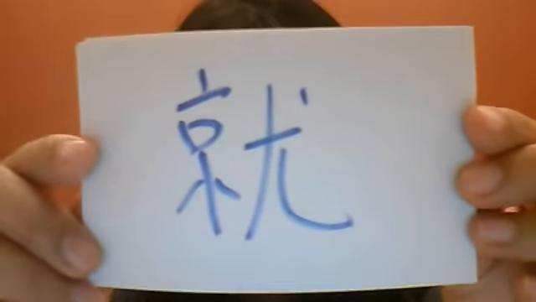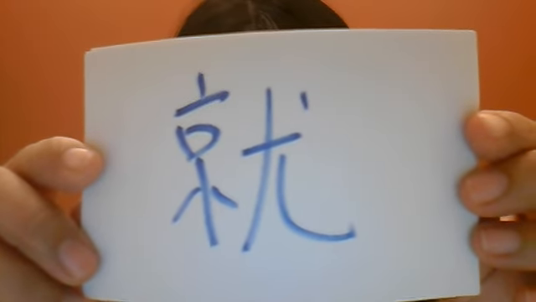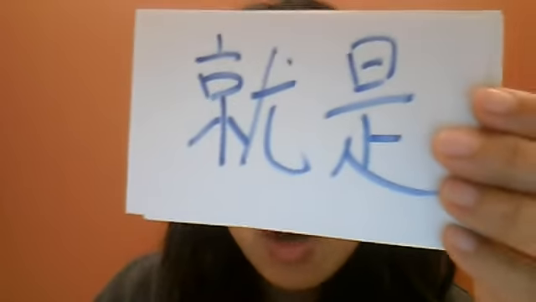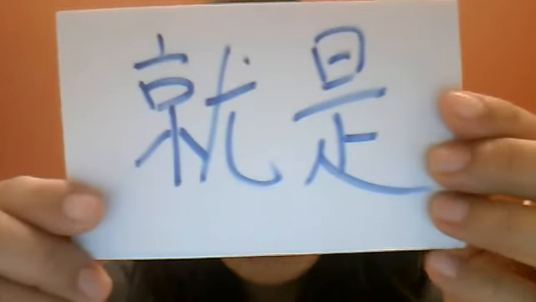The next character is 就. Now, 就 is really hard to explain because there's no real English equivalent. The word that is in the homework is 就是, and 就是 means exactly, in a way that you would say in English if somebody says a statement and you would say exactly. You say 就是. For example, you can say America is more beautiful than Canada. Apologies, Canadians. And you say, oh, 就是, exactly. That's exactly what I'm talking about.